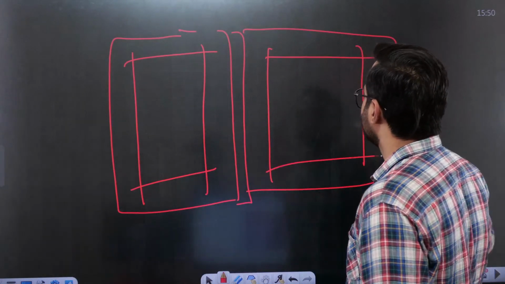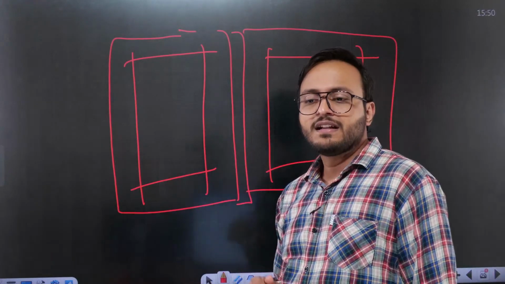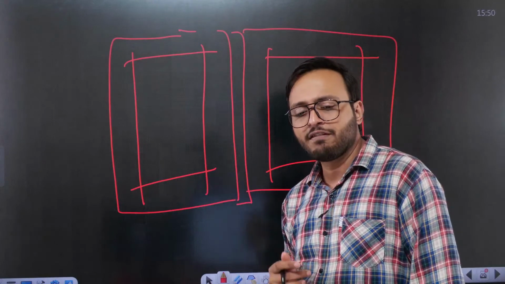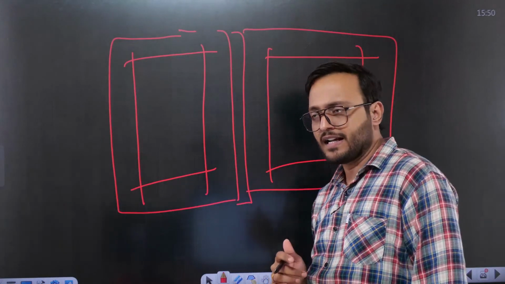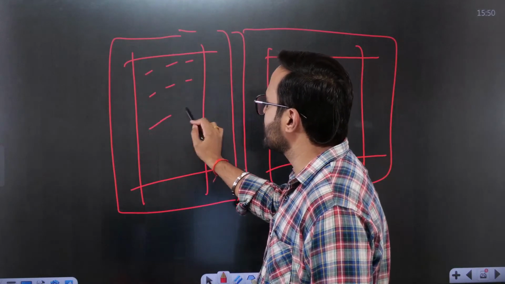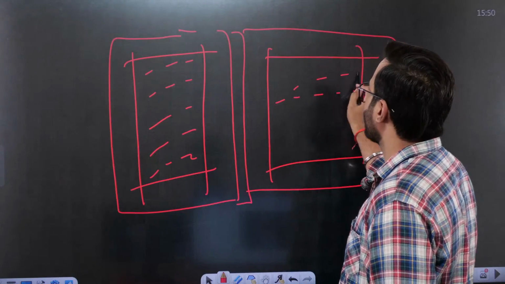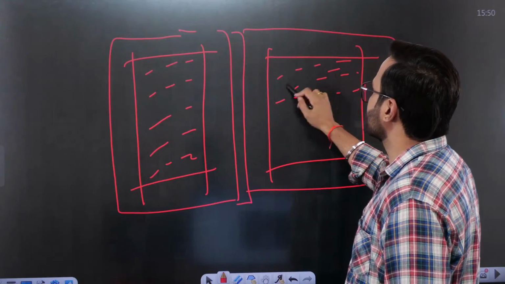Now what do you have to do? If you get a 150 word question, you will utilize only this much of the space, only that much.